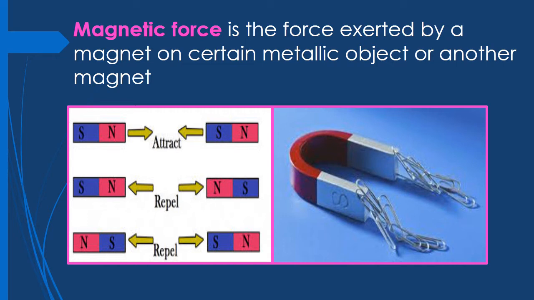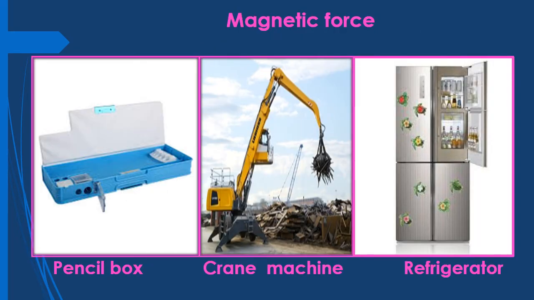So magnetic force exists between magnets as well as between a magnet and the objects that are made up of iron, cobalt or nickel. Here are certain examples where magnetic force is in action. Pencil box, crane machine, refrigerators, they all have magnets, right?